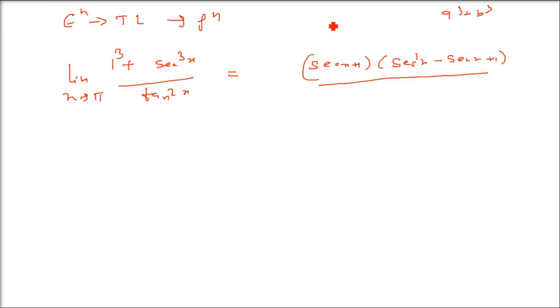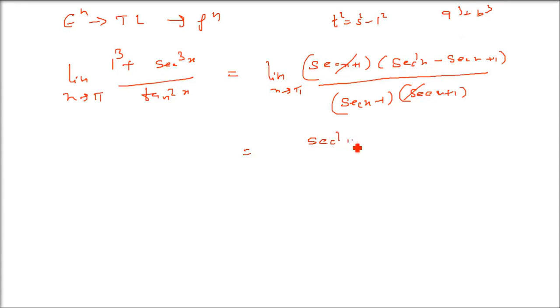So what is tan square x? Tan square x is sec square x minus 1. So sec square x minus 1 you can assume to be sec square x minus 1 square, so it will be the a square minus b square formula. So (sec x minus 1) and (sec x plus 1). Right? You just cancel the plus 1 factor, and whatever is remaining,